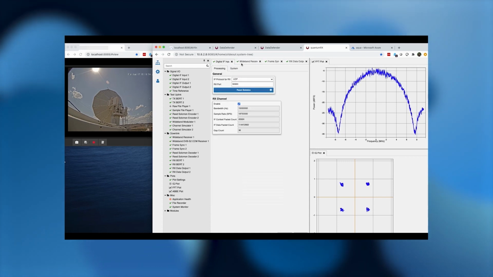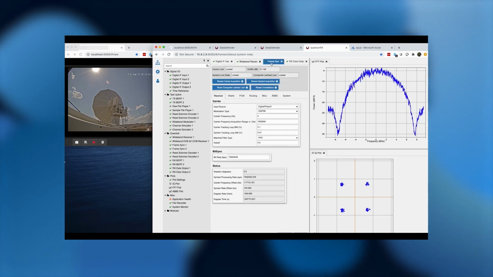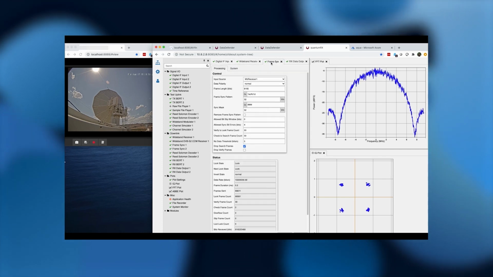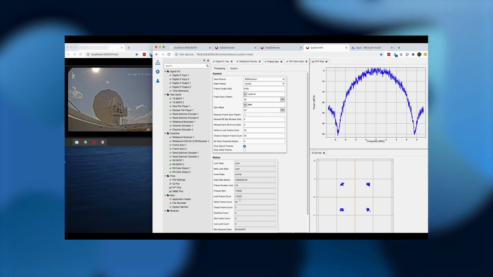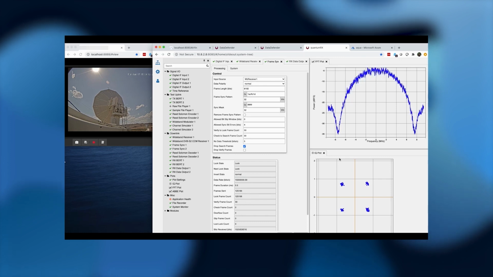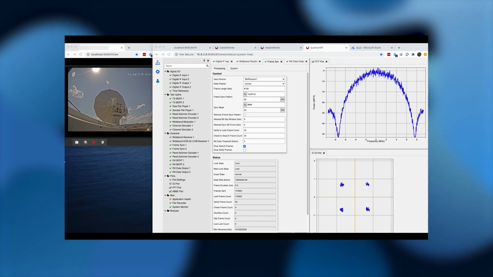We see the bytes coming in over the UDP interface from the Defender. The frame sync is a CCSDS sync marker, and we can look at the status and see everything's in lock. So everything is looking really good right here. The pass is being executed, and everything is looking on par. So this pass will continue on for another 7 minutes.